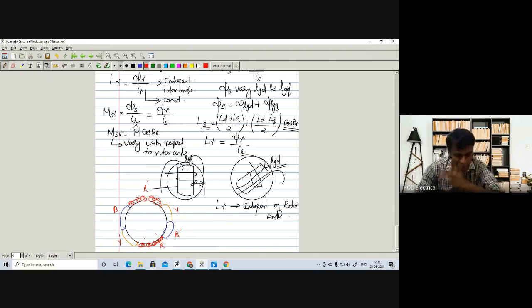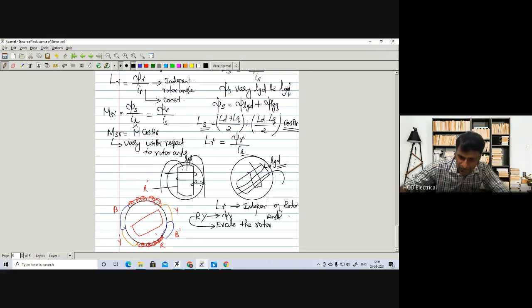In this case there is also a salient pole rotor. If you want to find the mutual inductance between the stator windings, how will we find it out? For example, we have the R and Y phases. We have to excite the rotor and find out the flux linkages of this Y phase.